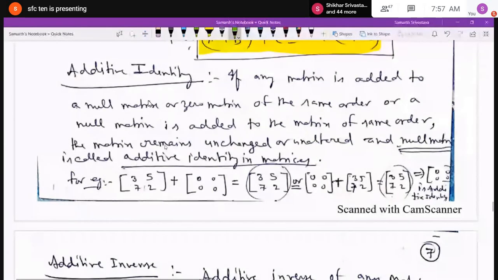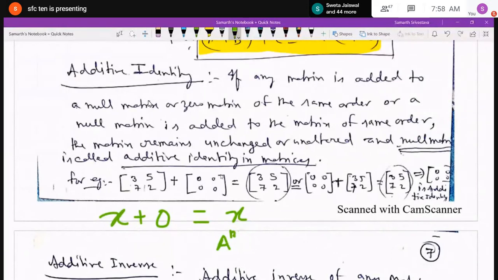If I write 5 plus 0, 5 will remain 5 only. Minus 7 plus 0. If you add 0 to any element, the value of the element remains unaltered. So the matrix remains unchanged, and the null matrix is called the additive identity in matrices.